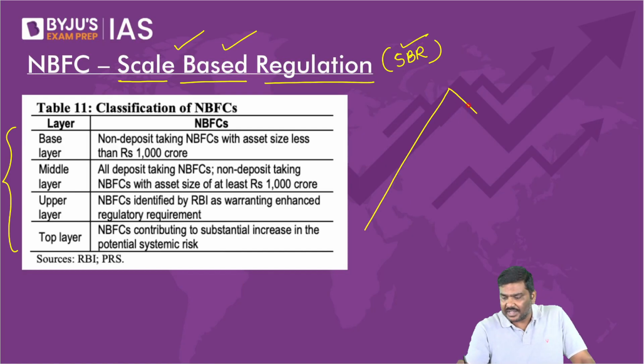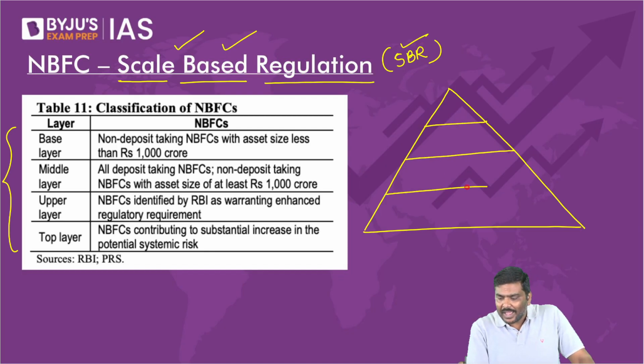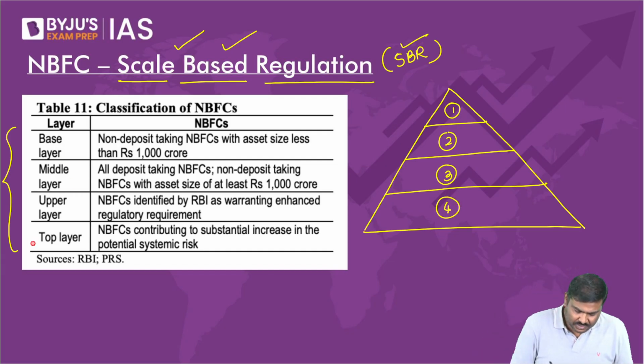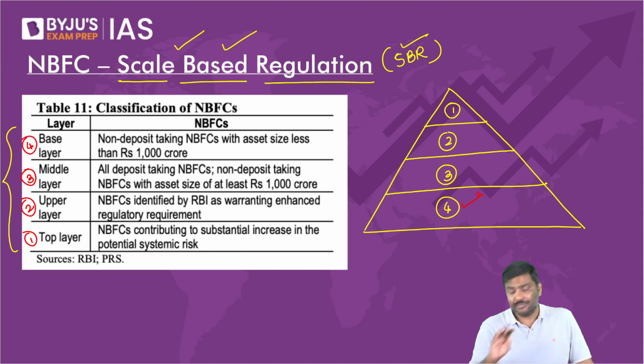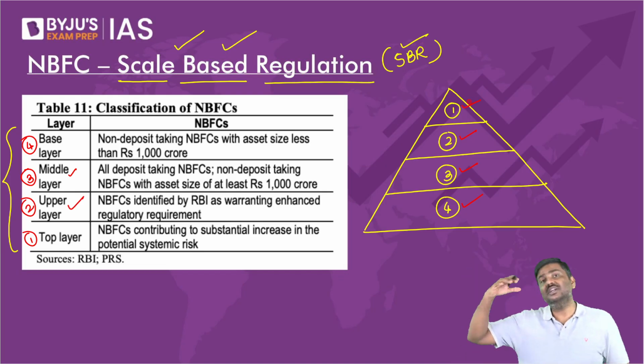I'll write it in a pyramidal structure. There are 4 layers: 1, 2, 3, and 4. Number 4 is called the base layer. Above that is the middle layer, above that is the upper layer, and the top one is called the top layer.